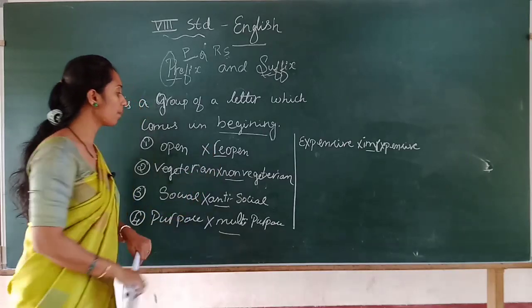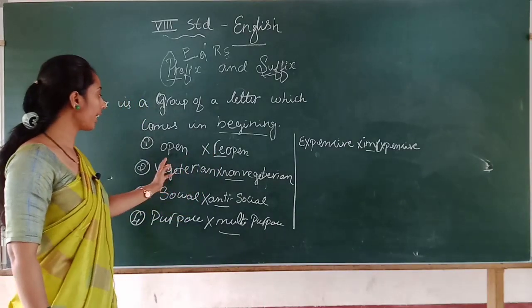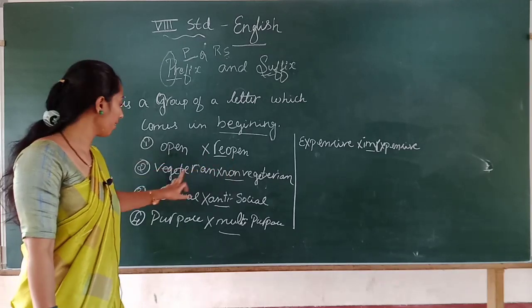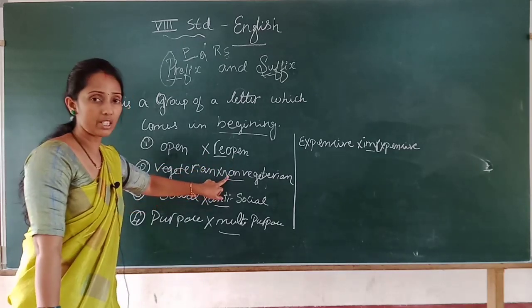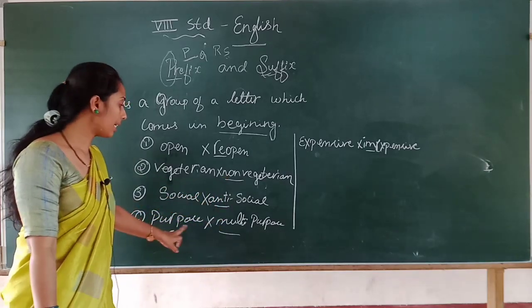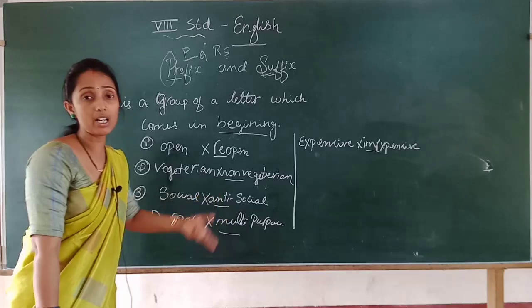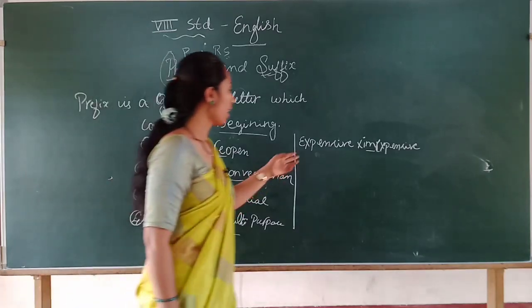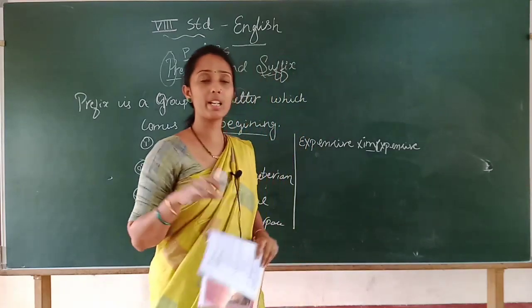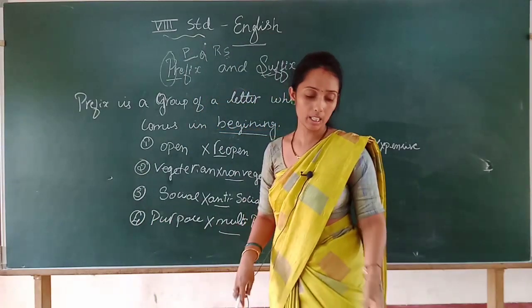See, observe here most of the words give the negative meaning. See, open, reopen, it is a repetition of a verb. Whereas vegetarian, non-vegetarian, and social, anti-social, this is a negative meaning. Multi-purpose in the sense of various uses, and expensive, inexpensive means which has a very less expensive meaning. Clear, children?